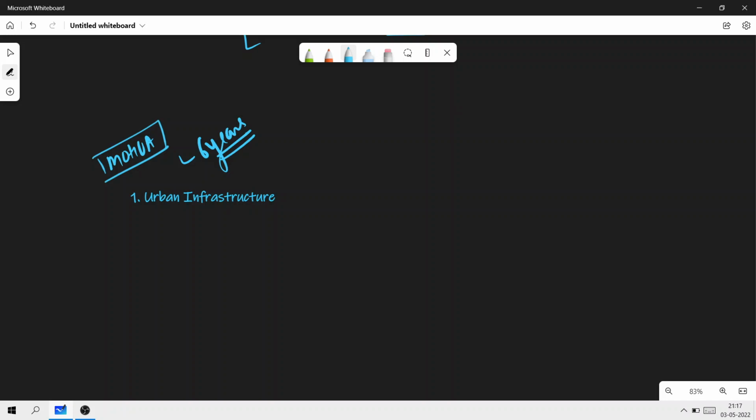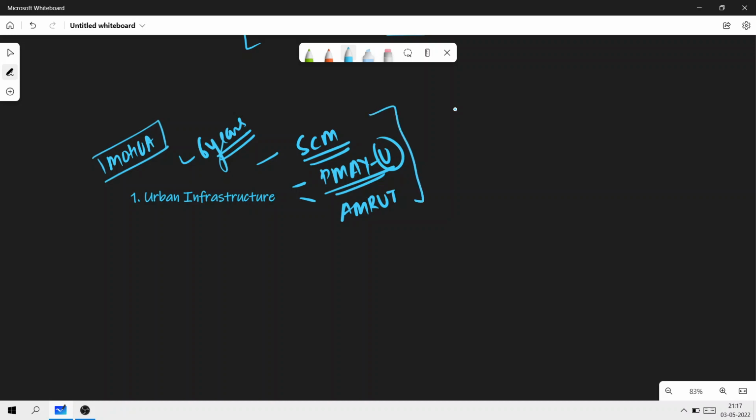Now, these urban missions are the SCM, that is the Smart Cities Mission, then PMAY-U, which is Pradhan Mantri Awas Yojana Urban, and then the AMRUT. What is AMRUT? AMRUT is the Atal Mission for Urban Rejuvenation and Urban Transformation.